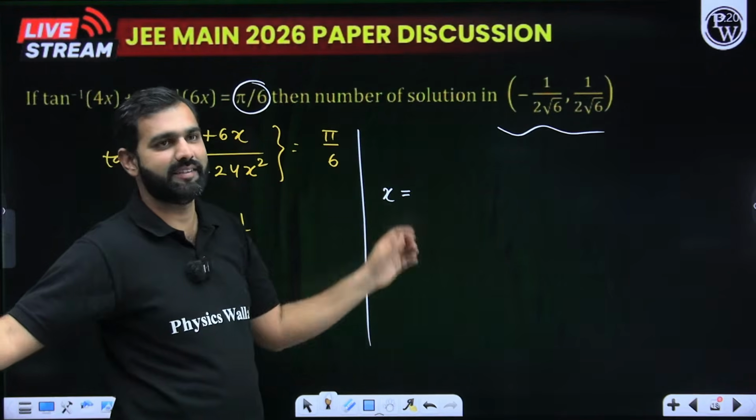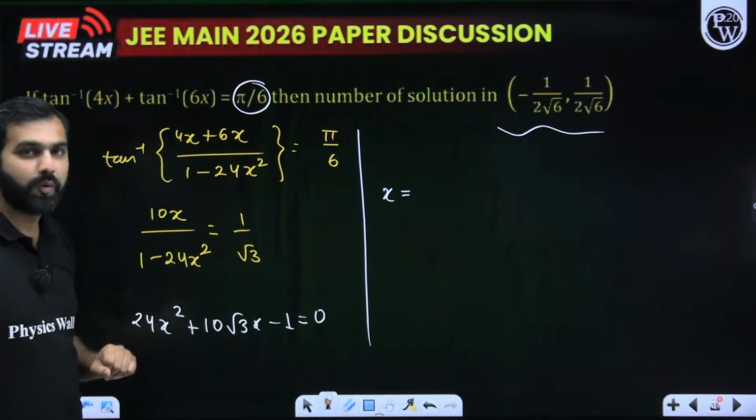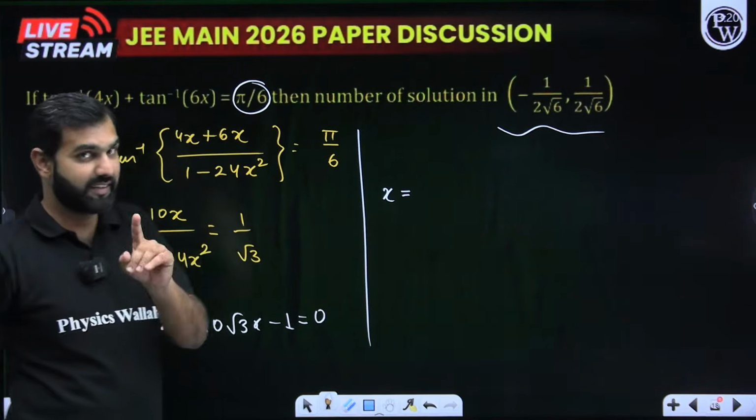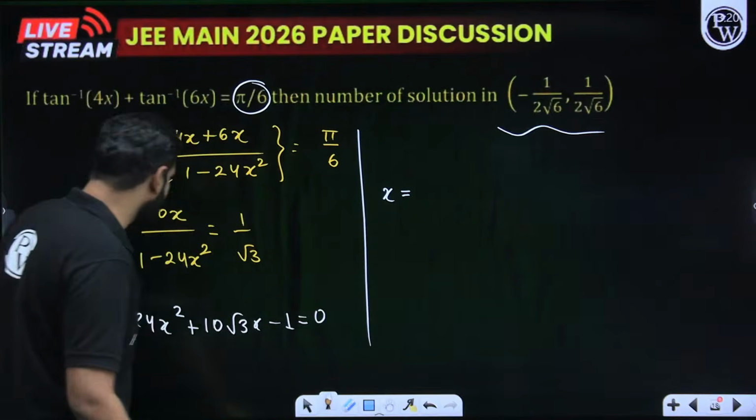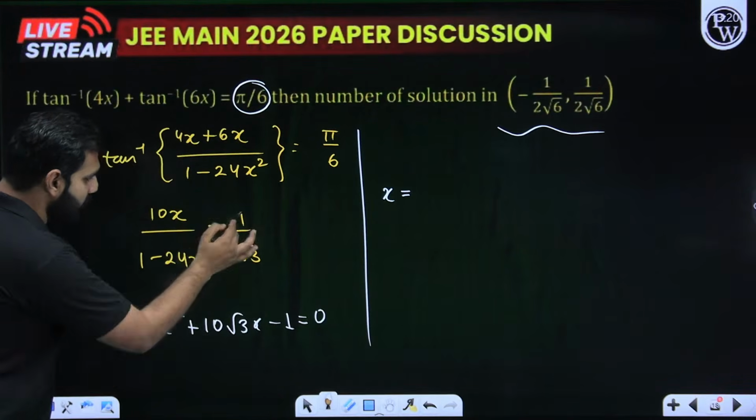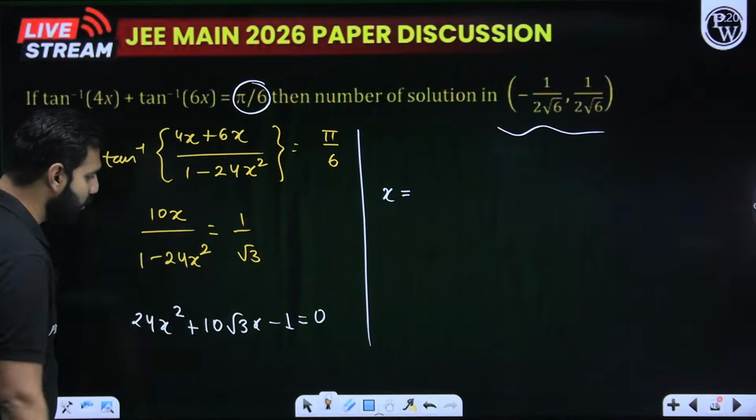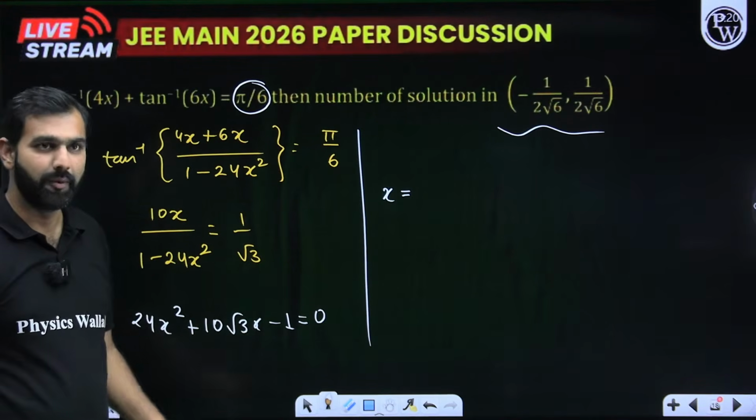Tan of pi by 6 is 1 by root 3. How do we proceed with that? I do the cross multiplication. I see a quadratic getting formed. So when you see this quadratic getting formed, what you see is minus 24x squared plus 1, and this is 10 root 3x. When I rearrange, this is what we get. Now when you solve this